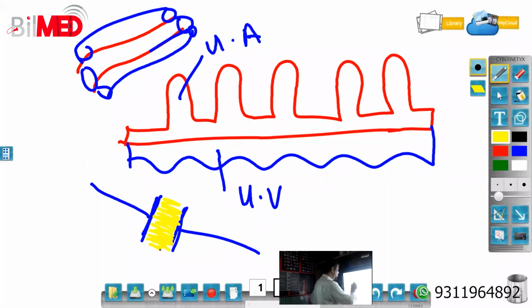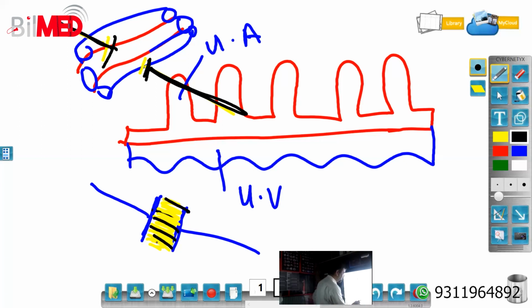Now, if your cord is like this, and the gate is like this, what type of command is given to the machine? Take flow from the wideness of the gate.